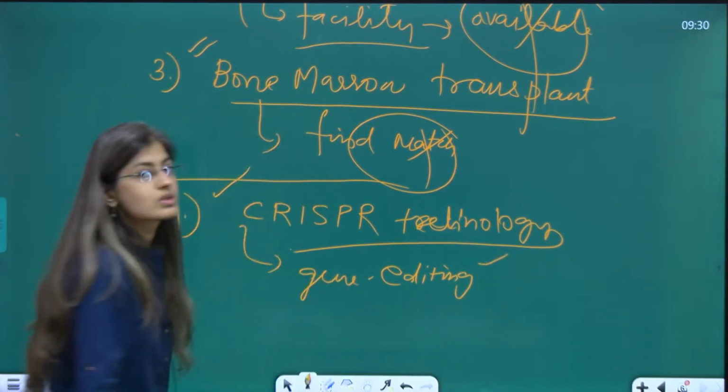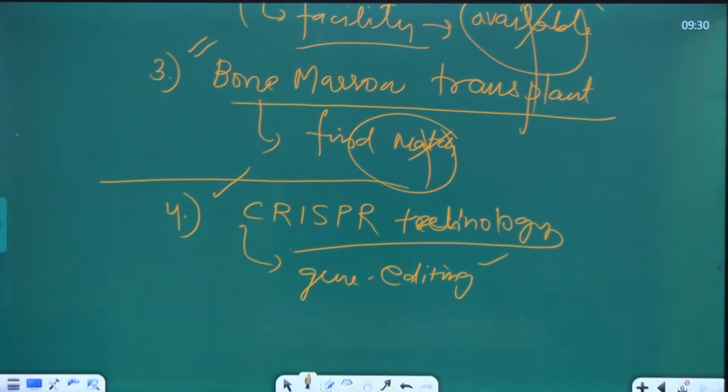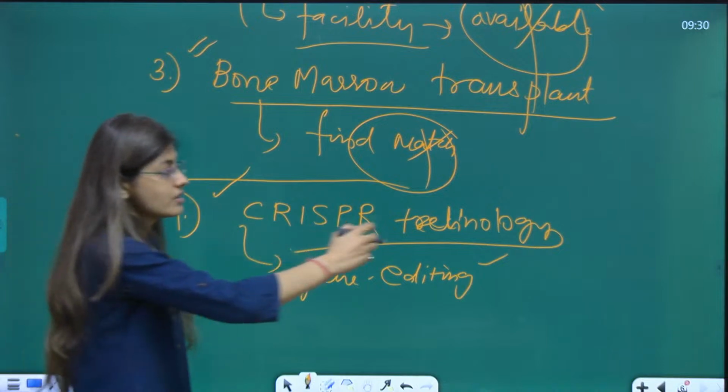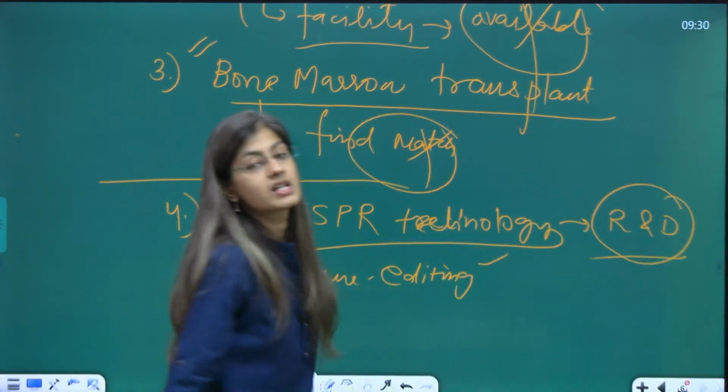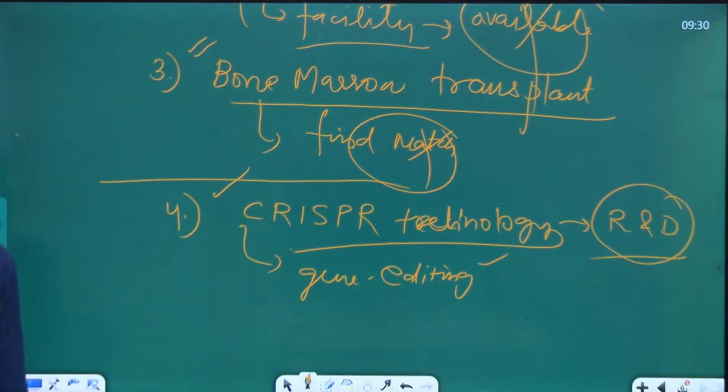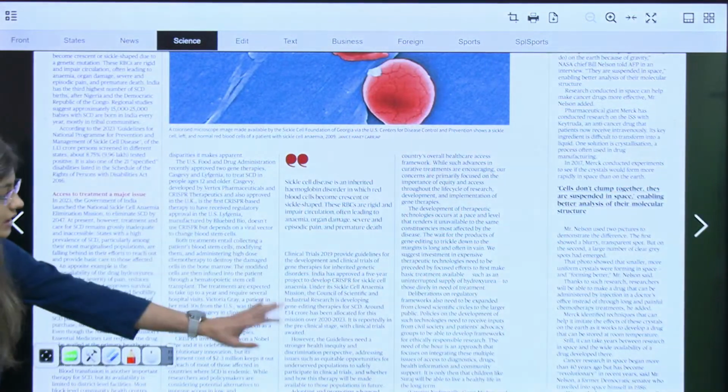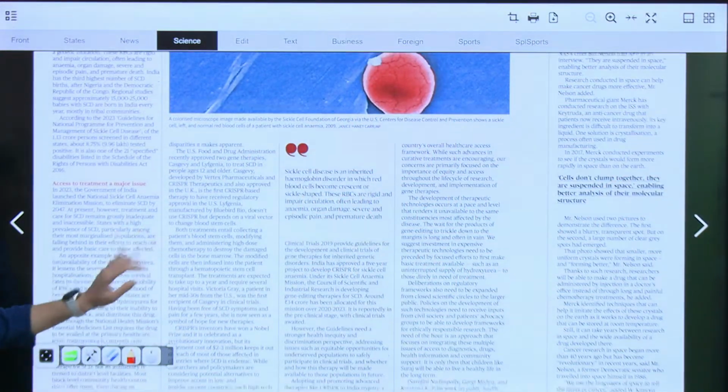This can be used for sickle cell disease treatment, but research and development is going on for CRISPR technology in the use of sickle cell treatment. Therefore, this has a potential to be used for sickle cell disease treatment. This is the article which I have discussed right now.